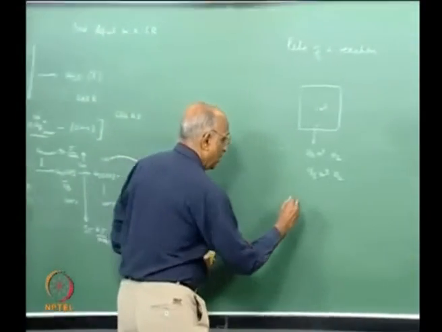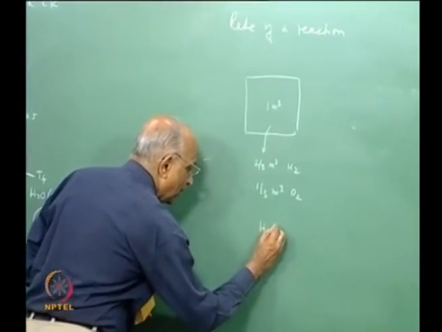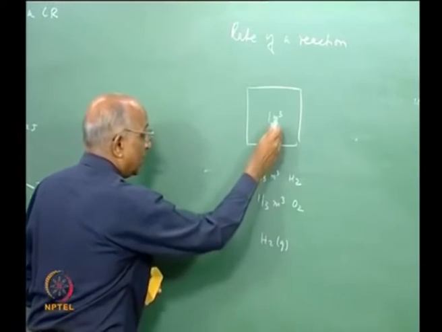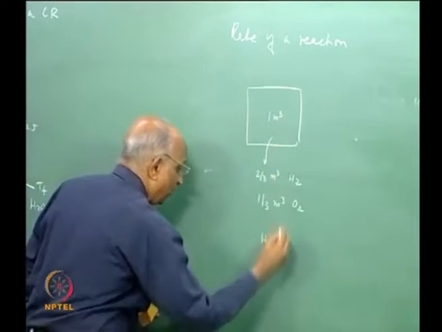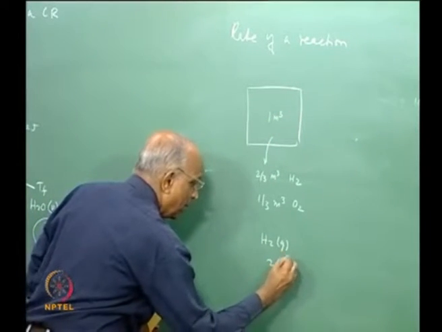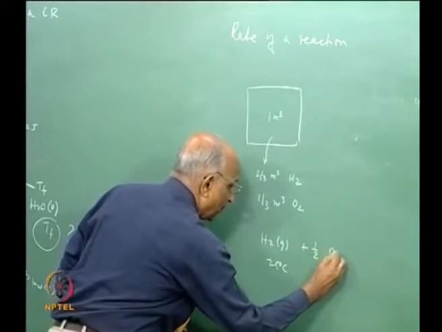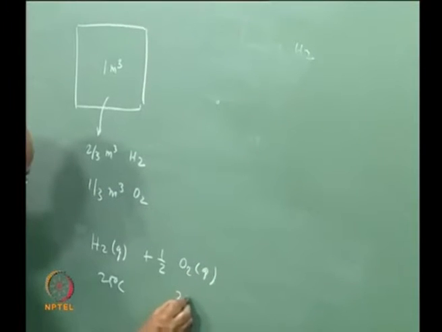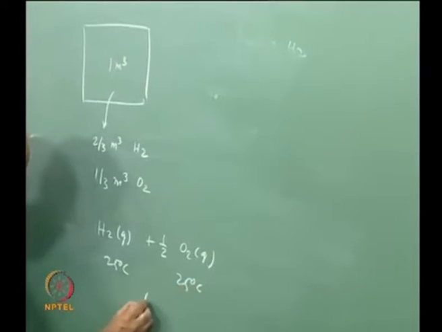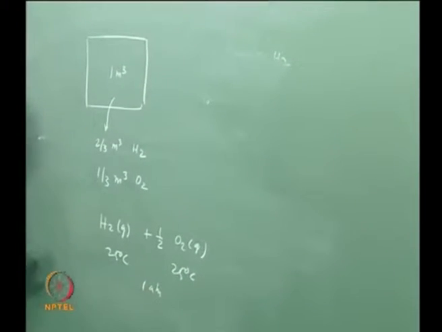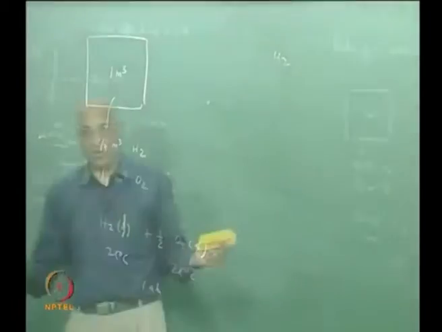What I have is H2 gas at, let us say, 1 atmospheric pressure, 25 degrees centigrade. I have oxygen gas, which is again gas at 25 degrees and again the same 1 atmospheric pressure. Nothing is going to happen, I am not going to get water at all.